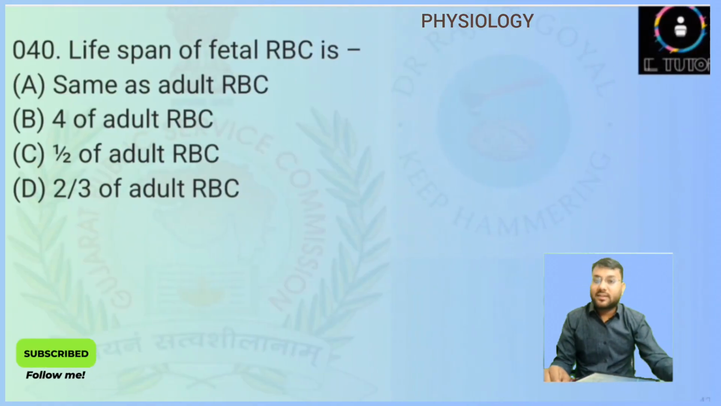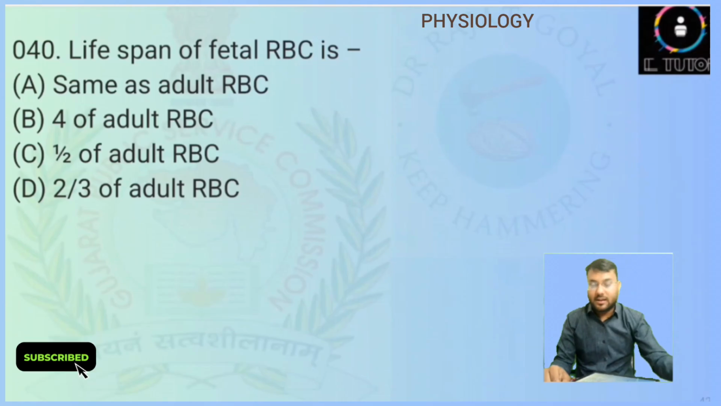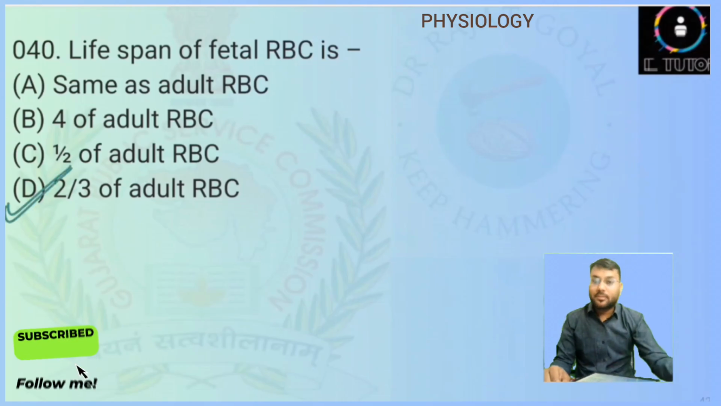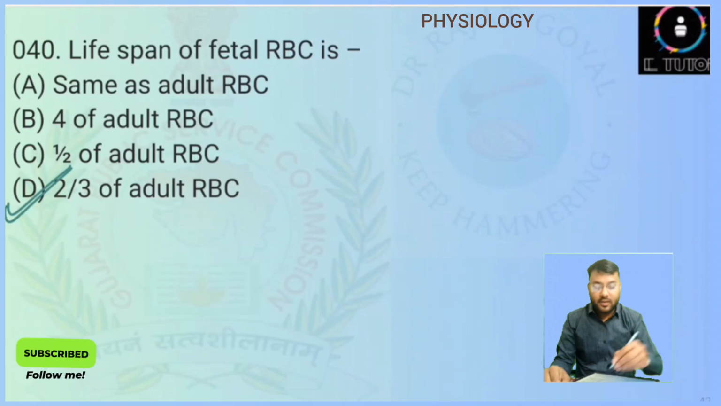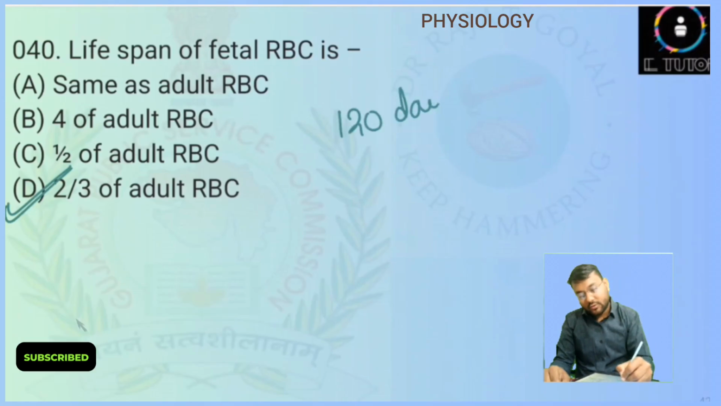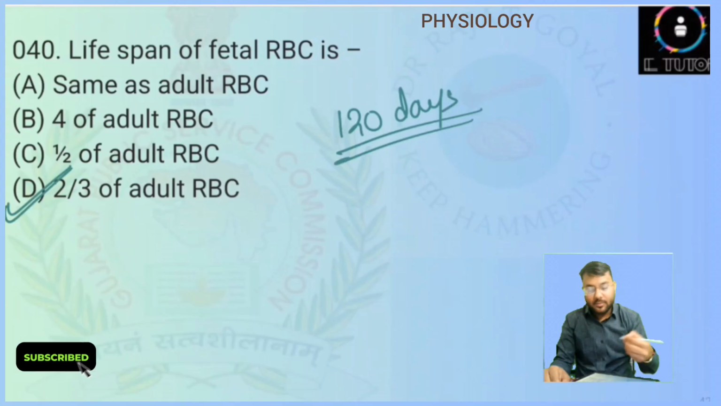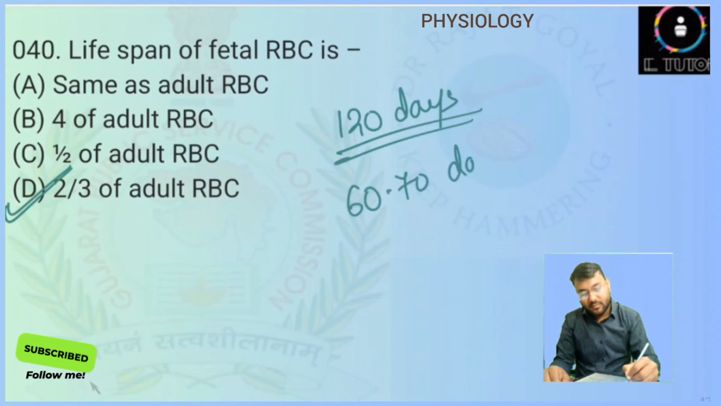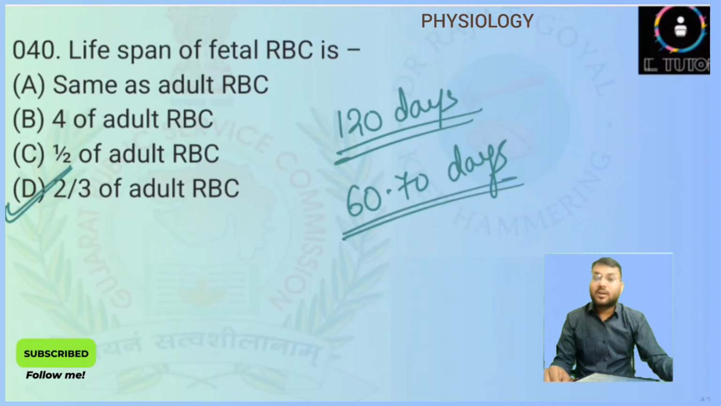Lifespan of fetal RBC is, so fetal RBC generally is 2/3 of the adult RBC. So here answer will be option number D. If we talk about the adult RBC, then it is 120 days. So fetal RBC is generally about 60 to 70 days. So here answer will be 2/3 of the adult RBC.